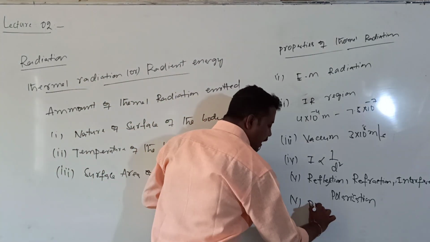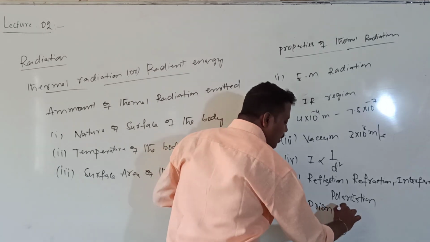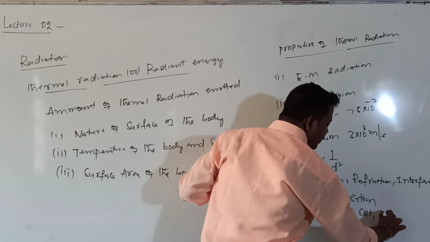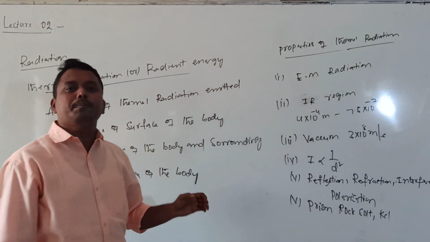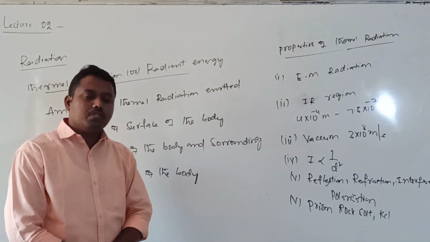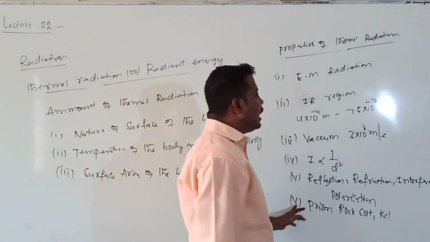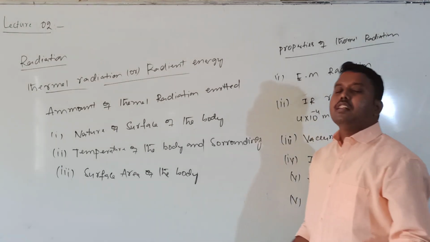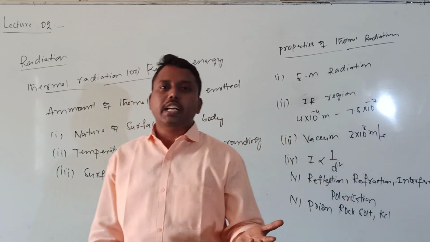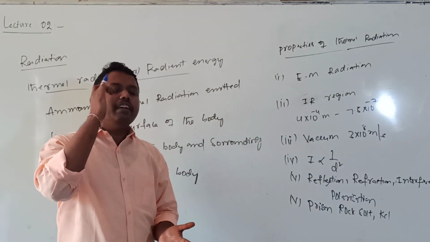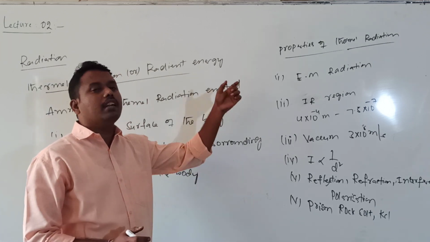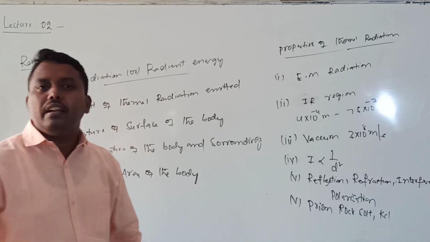Whenever thermal radiation is incident on a prism made up of rock salt or KCl, we will obtain the spectrum of thermal radiation. A few properties still remain. Thermal radiation can be detected by a thermopile and also by a bolometer. Devices like these are used to detect thermal radiation. So these are the properties of thermal radiation.